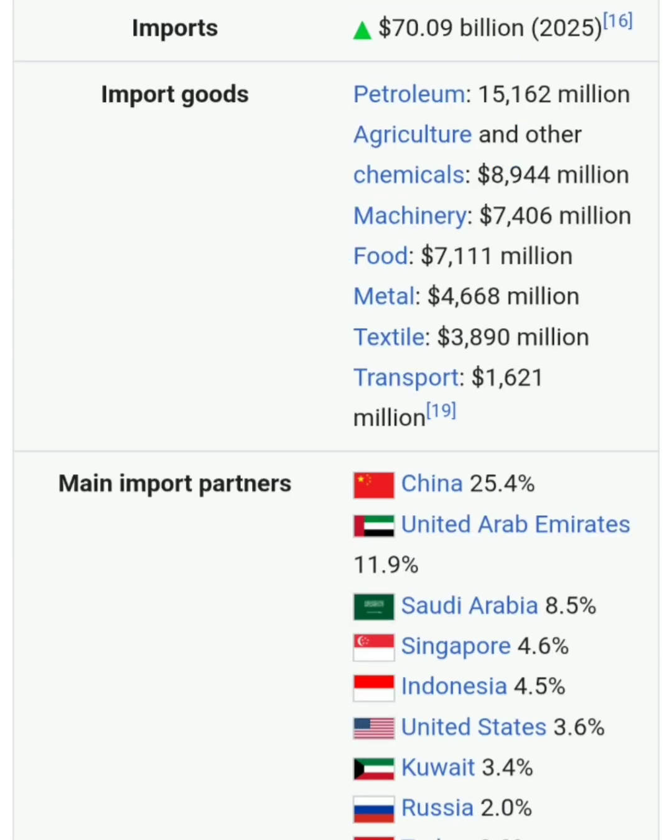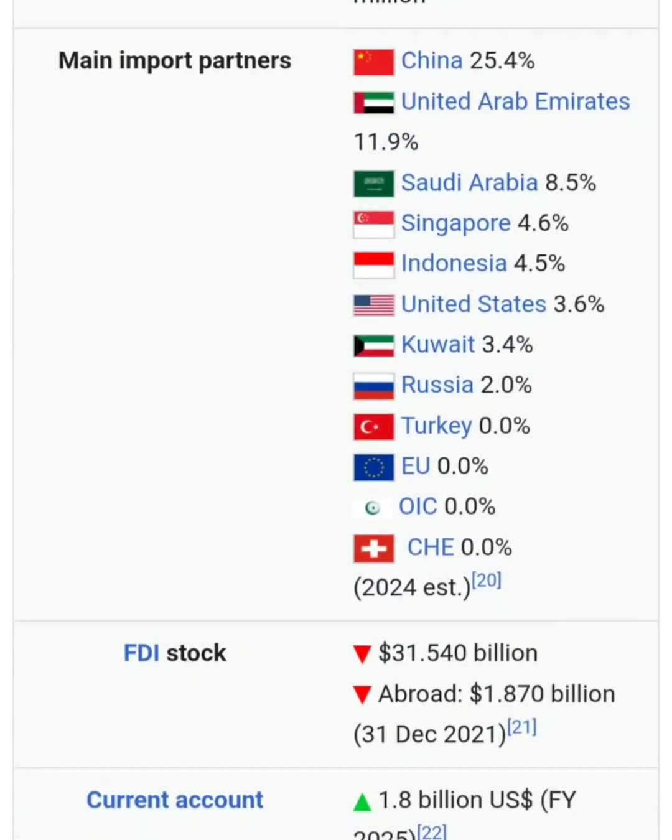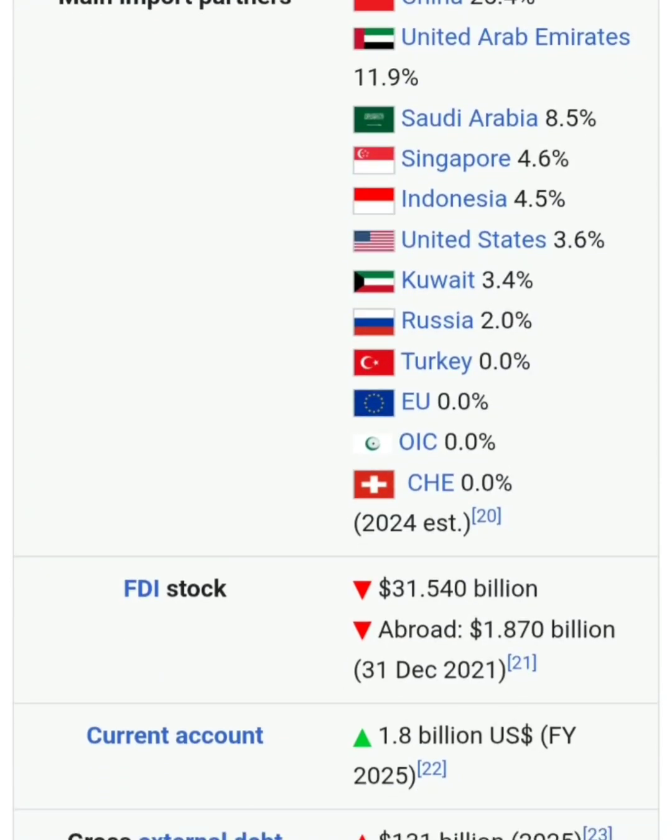While the total imports of Pakistan are 70 billion US dollars. Our export to the world is 40 billion US dollars, while import from the world is 70 billion US dollars. Our main import goods are petroleum, agriculture and chemical, machinery, food, metal, textile, transport. Main import partners. We are importing 25.4% of our total import from China, while our second main import partner is UAE. The third one is USA with 8%, Singapore 4%, Indonesia, US, Kuwait, Russia.